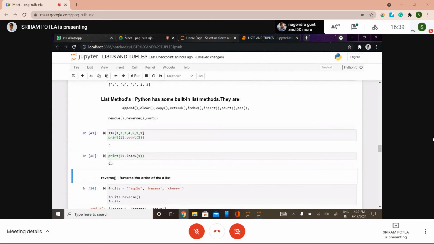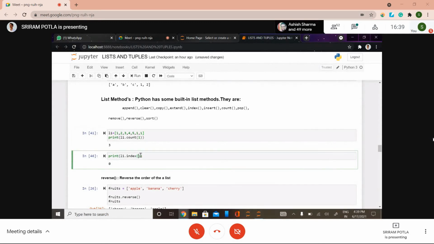Whenever you are going to get the index of a particular element, at that moment use the index method. Even though I'm going to give 1 as a value here, it will consider only the first time where it has come. We have got 1 at the 0 index at first, so we got 0 only. It will exclude all other places.